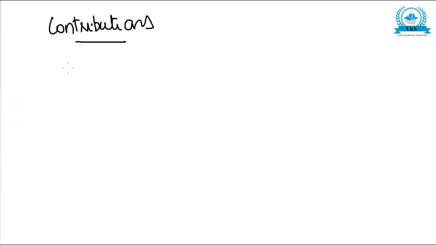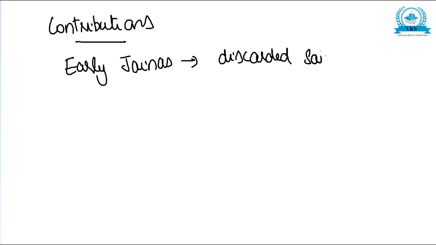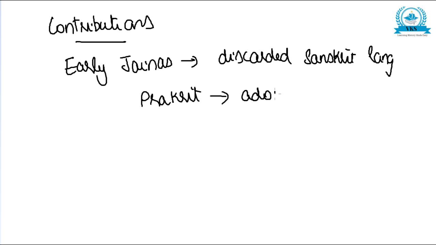Jainism made the first serious attempt to mitigate the evils of the Varna order and ritualistic Vedic religion. The early Jainas discarded the Sanskrit language, which was principally patronized by Brahmanas, and instead adopted Prakrit, the language of the common people, to preach their doctrine.